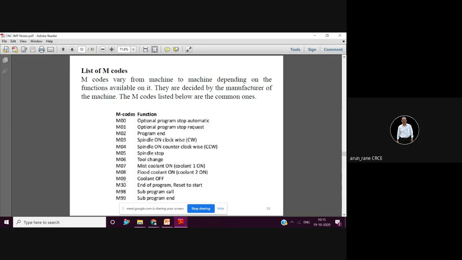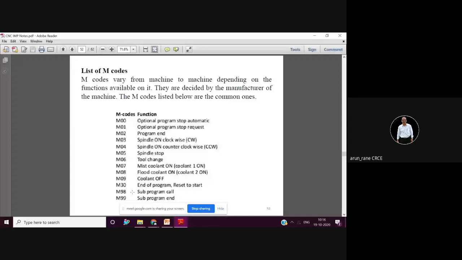Then you have M09, that is coolant off. Then M30 and two more codes which I did not tell you, that is M98 and M99. With the help of M98 you can call the subprogram, and M99 is program end.